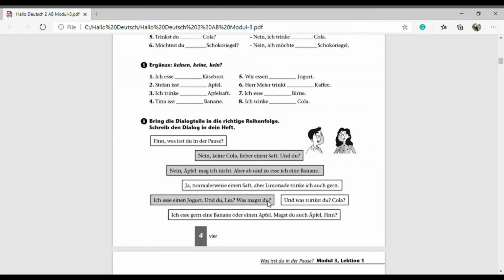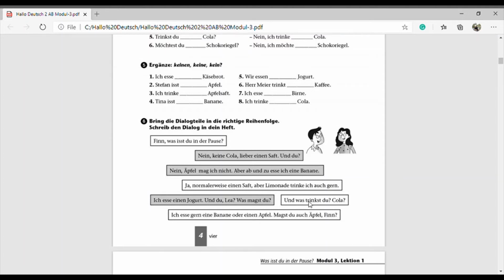Then Lia will reply, ich esse gern eine Banane oder einen Apfel. Magst du auch Äpfel, Finn? Okay, then Finn will reply, nein, Äpfel mag ich nicht, aber ab und zu esse ich eine Banane. Okay, this one is number 4. Then number 5.